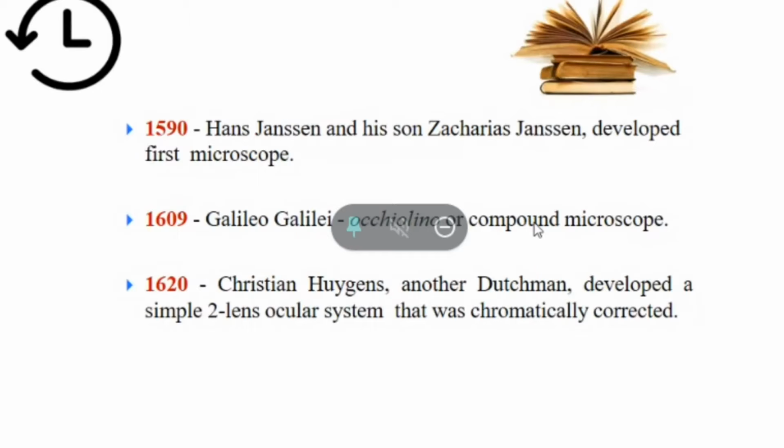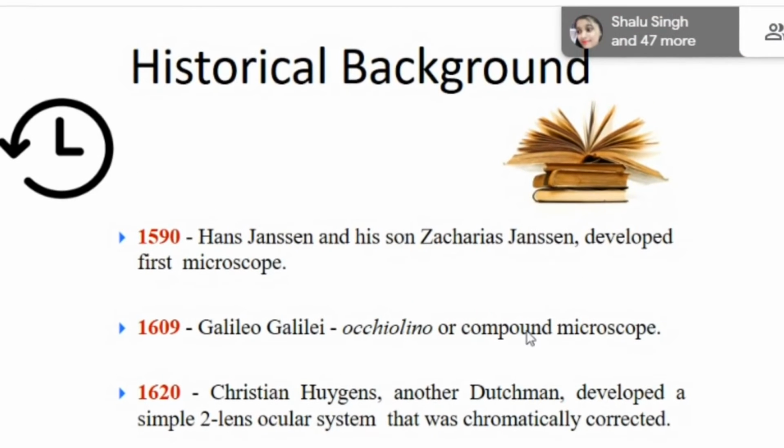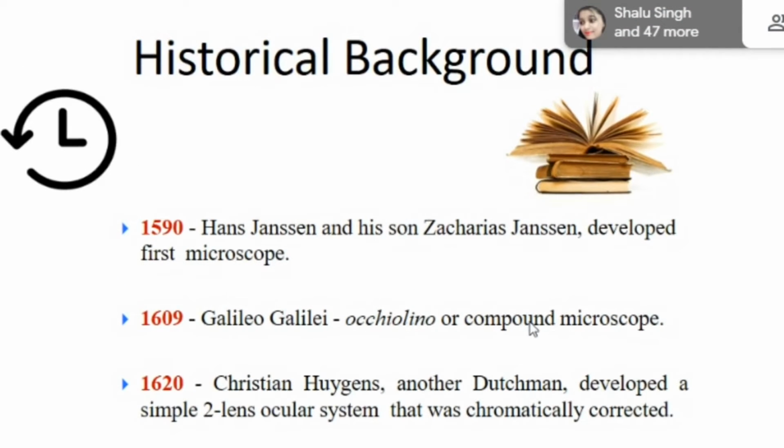Basically there is a historic background. Hans Jensen in 1590 and his son Zacharias Jensen developed the first microscope. In 1609, Galileo introduced a compound microscope for studying matter at the micron size. And in 1620, Christiaan Huygens, another Dutch scientist, developed a simple two-lens ocular system that was chromatically corrected.